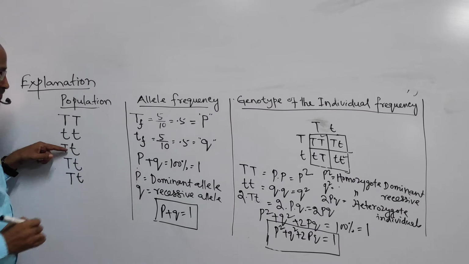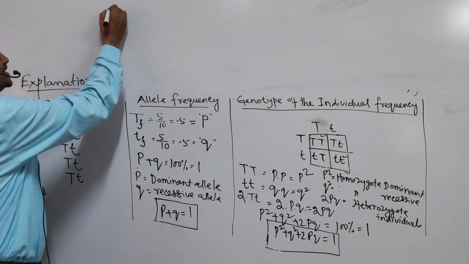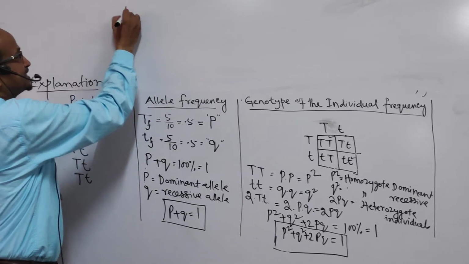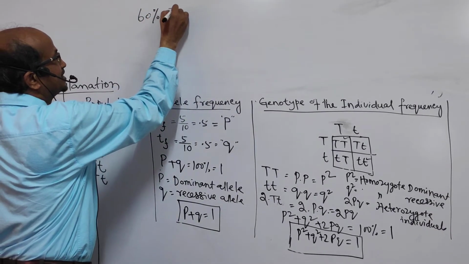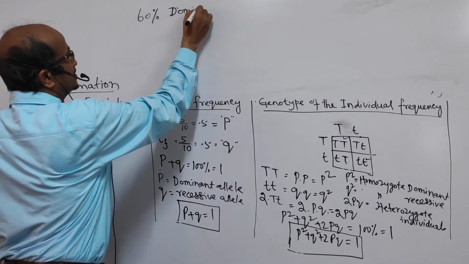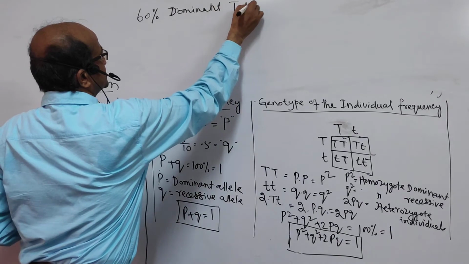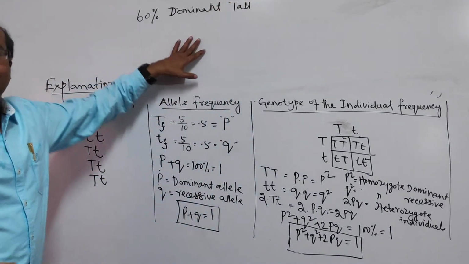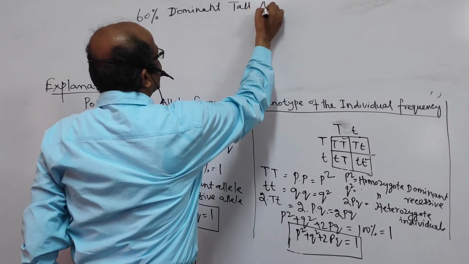Suppose it is told that in a population there are 60% dominant tall alleles.